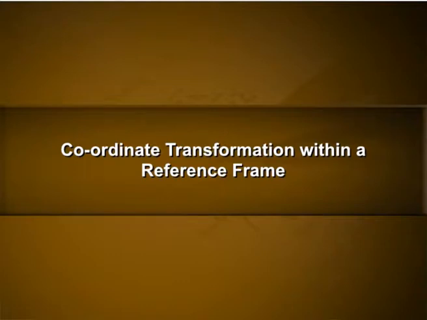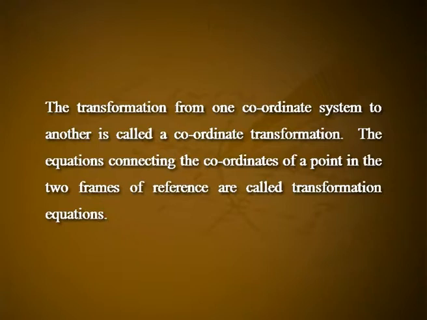Coordinate transformation within a reference frame. The transformation from one coordinate system to another is called a coordinate transformation. The equations connecting the coordinates of a point in the two frames of reference are called transformation equations. If an equation preserves the same form under a transformation, it is said to be invariant under that transformation. But if two quantities change according to the same law, then they are called covariant to each other, and the equation is said to be covariant.